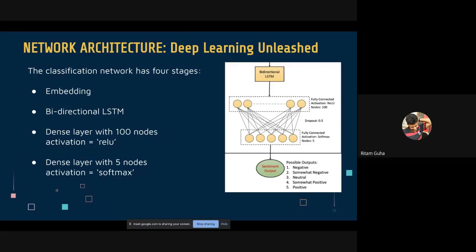The embedding layer converts the tokenized reviews into a format that can be directly fed to the BiLSTM network. We have used Keras embedding with output dimension as 300. So after embedding, the embedded tokens will be represented as a 300 dimensional numerical vector, which is directly processable by the LSTM network. The LSTM network then processes the tokens sequentially one after another and passes the output to the first dense layer. The output of the first dense layer is then transferred to the last dense layer, which produces a probability score for 5 possible sentiments. The movie review is then assigned to the sentiment with the highest probability.